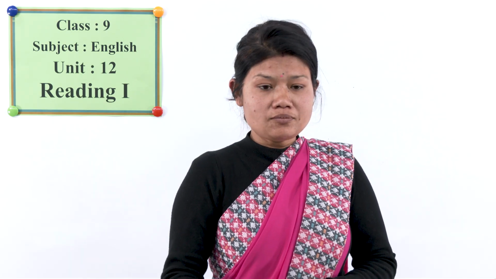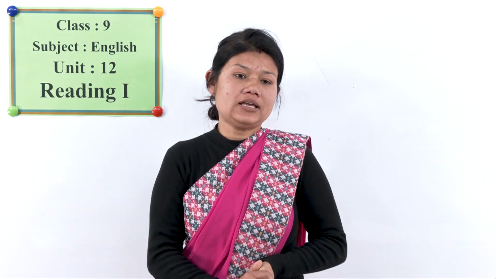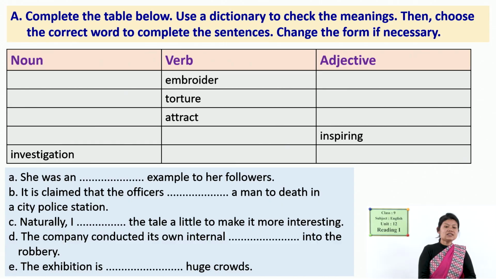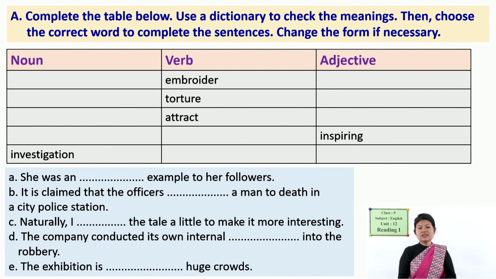You can turn to your book. Okay. The first one is: complete the table below, use a dictionary to check the meanings, then choose the correct word to complete the sentences, and you can also change the form of these words if necessary. Okay. So, some words are given in the column of verbs, and some are given as nouns and as adjectives as well, and you have to change the form of those words.